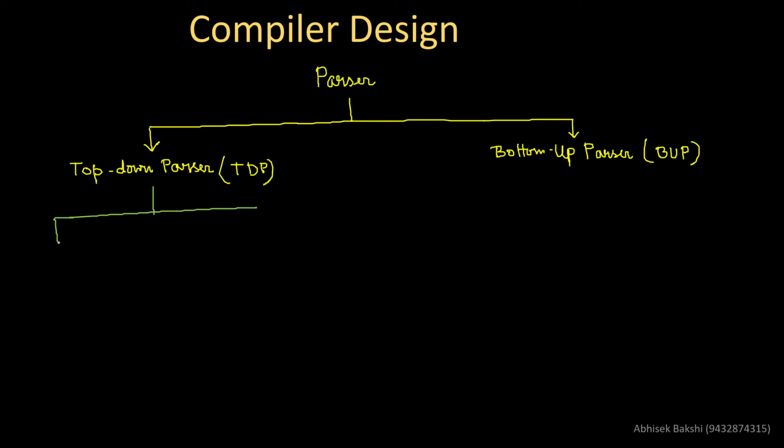So let's write in short: TDP with full backtracking, and the other one we call basically TDP, top-down parser, without backtracking.